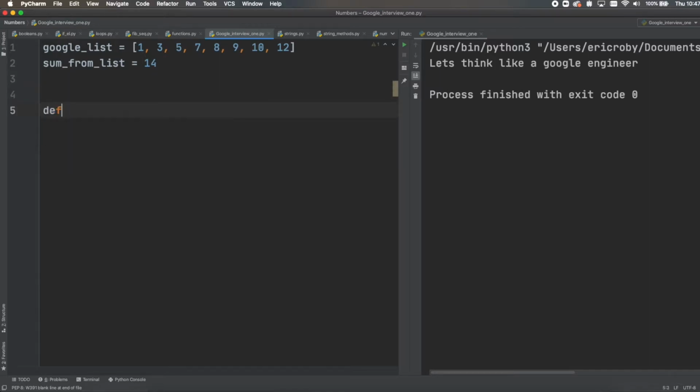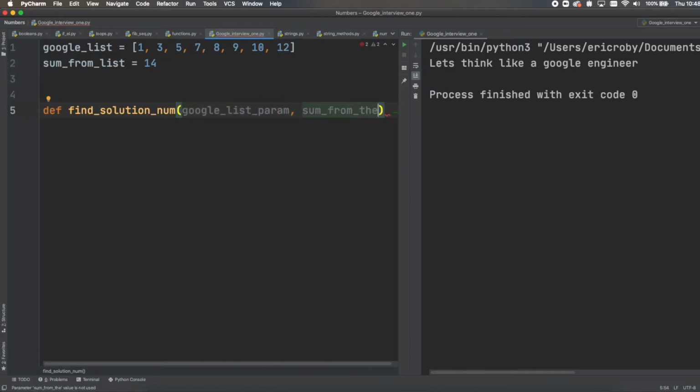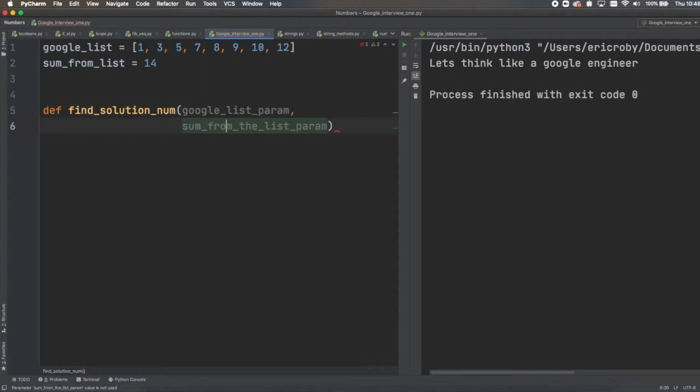Let's start by creating a function called findSolutionNum. This function will take in two parameters, which are the Google list param and the sum from the list. Let's now write a loop that'll go through the Google list.